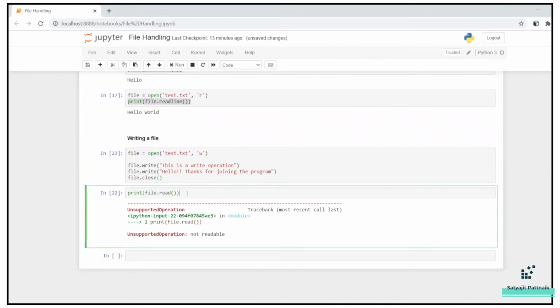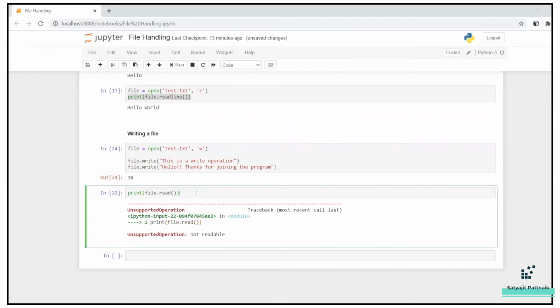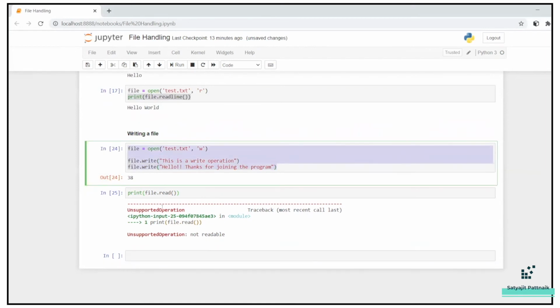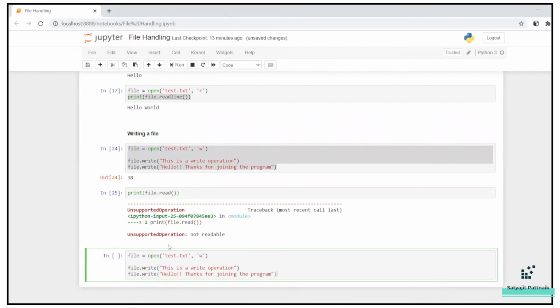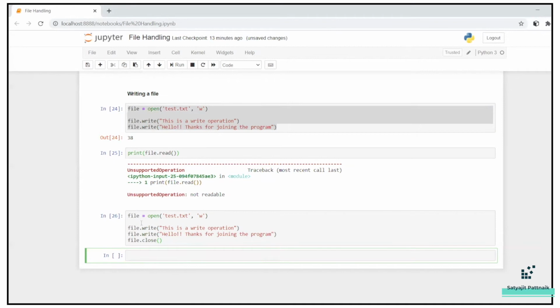Okay, now I will rerun this program. Let me rerun this and then rerun this, which should give an error. We will try to fix this error in the next line so that you will have a better understanding. Now I'm doing the same operations, but I have a close operation. That means my writing is done. I have written what I had to write. Now I'm closing it.